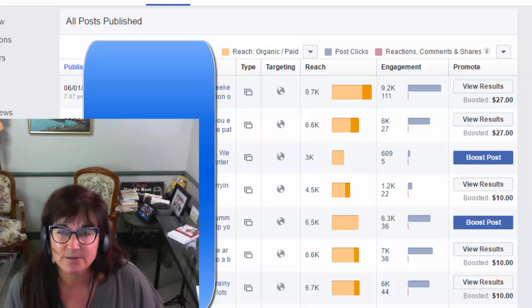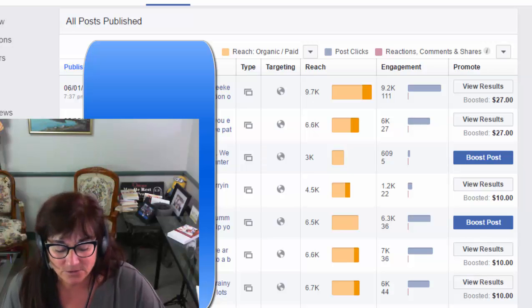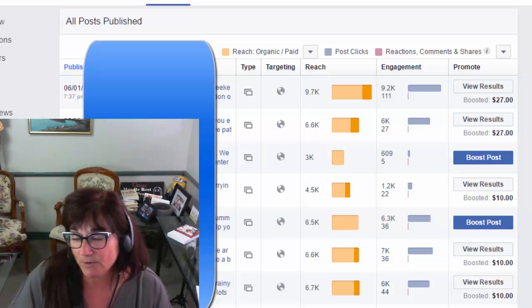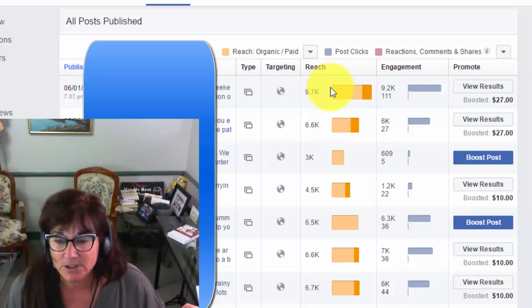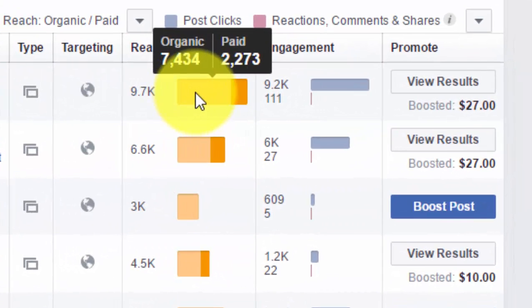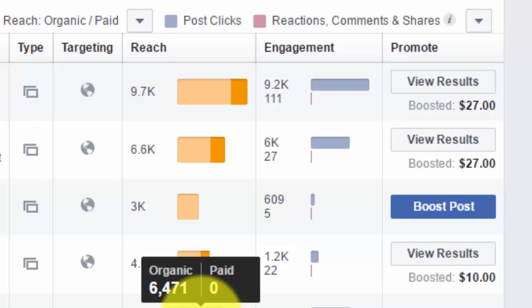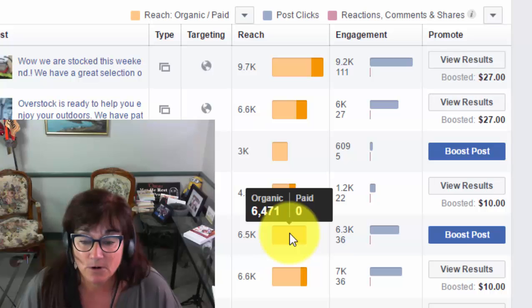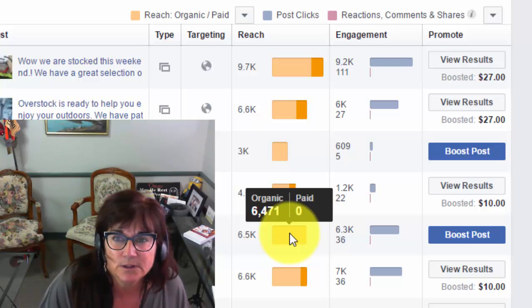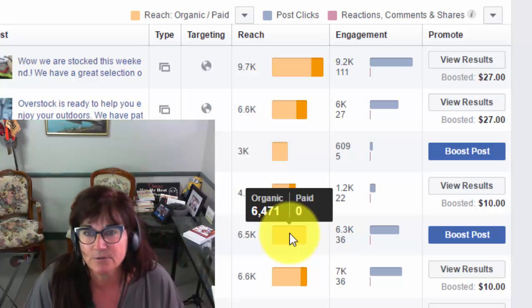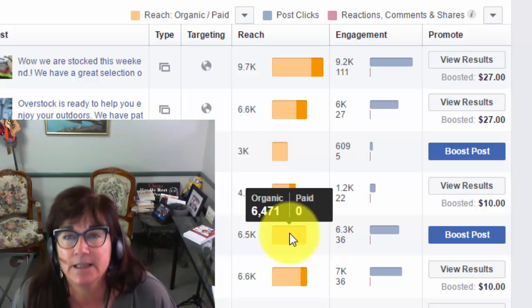What you really want to do is take advantage of the fact that you're on social media and have a post that is indeed social. So you want organic reach. The light orange is organic reach. The dark orange is paid reach. So you want to look at this and say which ones have the best behavior, meaning the largest organic reach. What did I do on that post that was so effective, and how can I do it again?